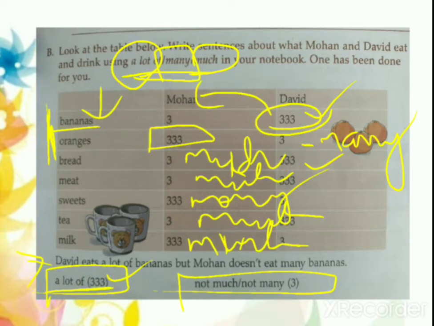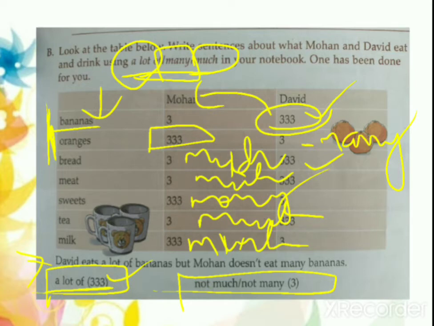Okay, so now you just have to see who is eating more. If there are 3 times 3, it means a lot of will come for that person. If there's only a single 3, then not much or not many will come for that person. Okay, this is very easy to do. Quantifiers is a very easy chapter. Okay, students, so this is the way you have to complete both the exercises with pencils.